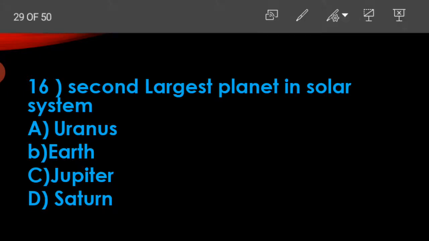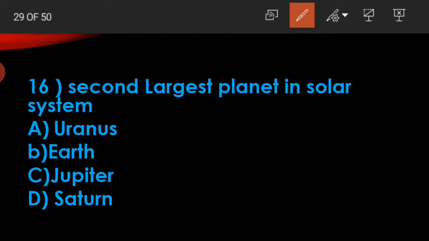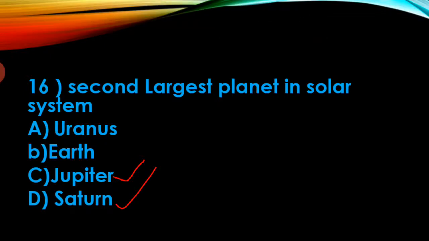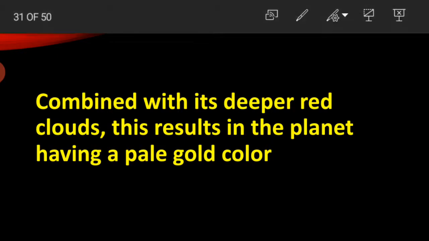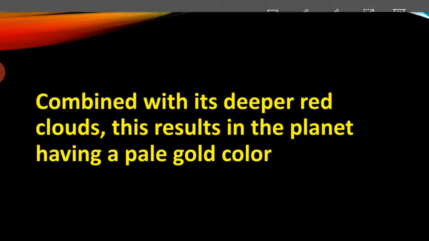Second largest planet in the solar system. First largest planet is Jupiter, so the second largest planet is Saturn. Okay. Next question. Yellow planet. Option A, Mars. Option B, Saturn. Option C, Uranus. Option D, Neptune. The correct answer is Saturn. Why is Saturn the yellow color planet? Because of its atmosphere combined with deeper red clouds, this results in the planet having a pale gold color.